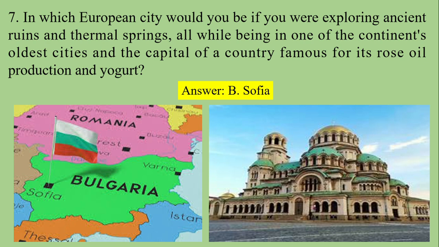So this is Bulgaria, the country, and its capital city is Sofia. Beside the map, that is the Alexander Nevsky Cathedral. This cathedral symbolizes the primary tourist spots in Sofia, Bulgaria.